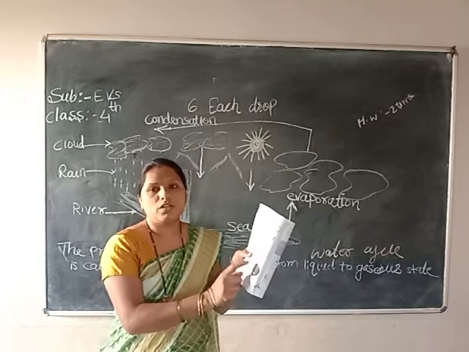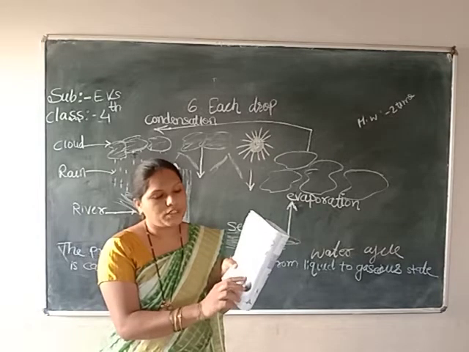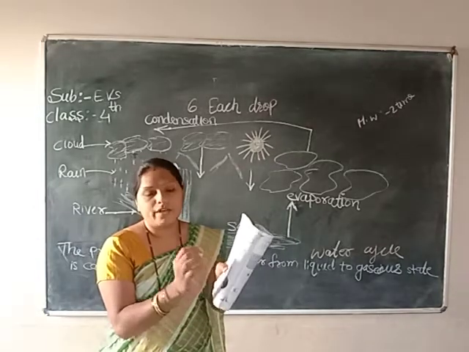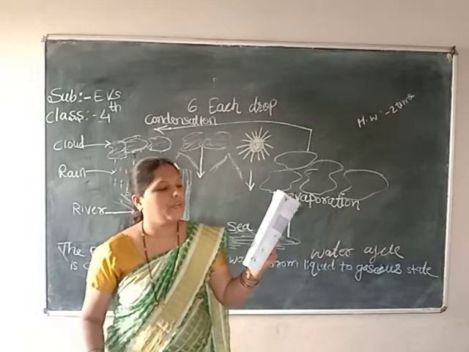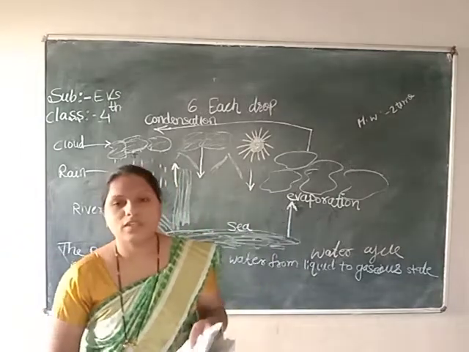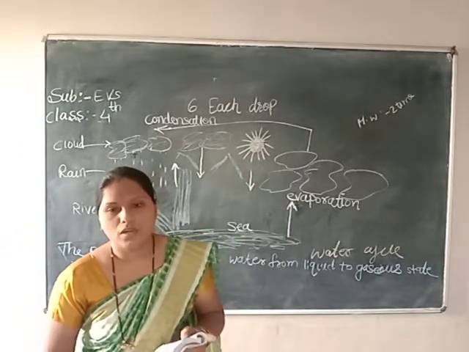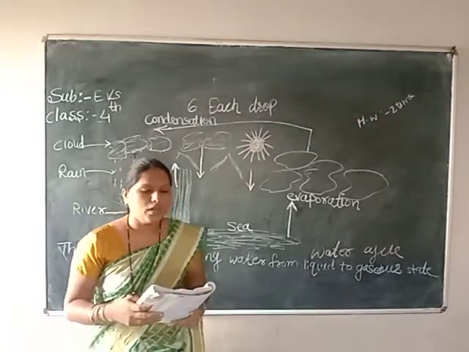One third part of water is only available to us. All these are sea water, and fresh water is very little, hardly 1 or 2%. So fresh water and sea water are not in our use. It is salty water, so we can't use it daily.